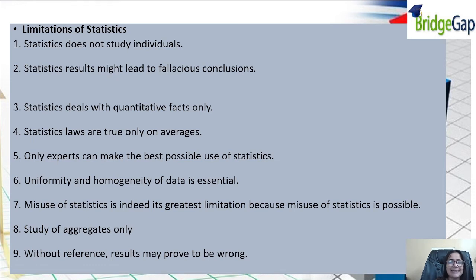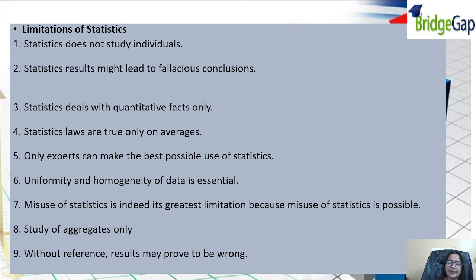Statistics results might lead to fallacious conclusions. Of course, the conclusions may not be accurate because, like I told you, maybe company B is improving year wise and company A is not improving. It is going into less profits. There is increasing profit, but at a lower rate, at a diminishing rate. But when we take out the mean for the statistics, both the companies are going to be equal. So it might lead to fallacious conclusions.